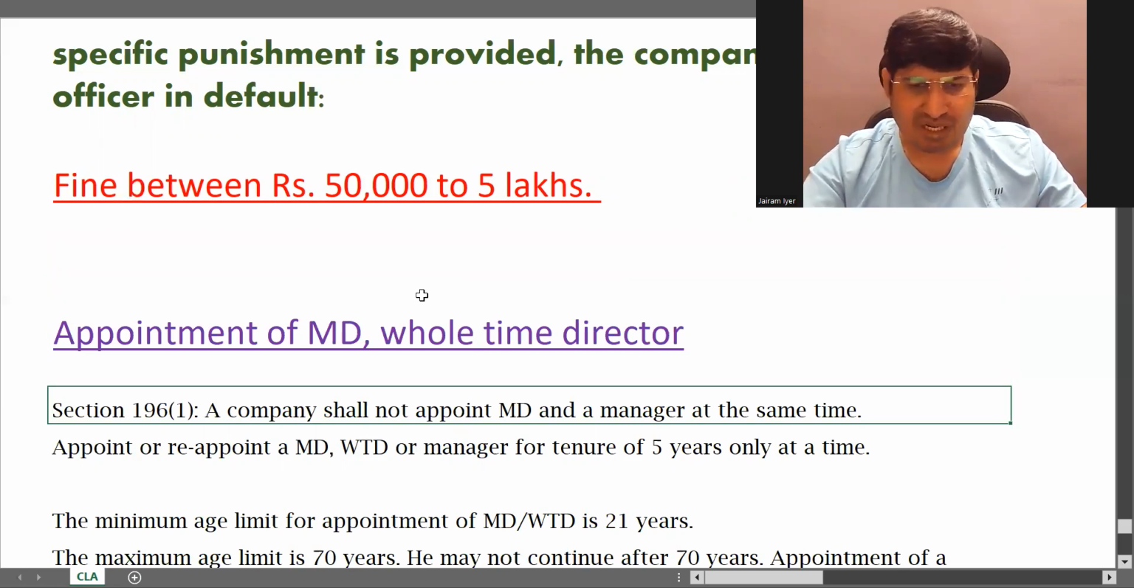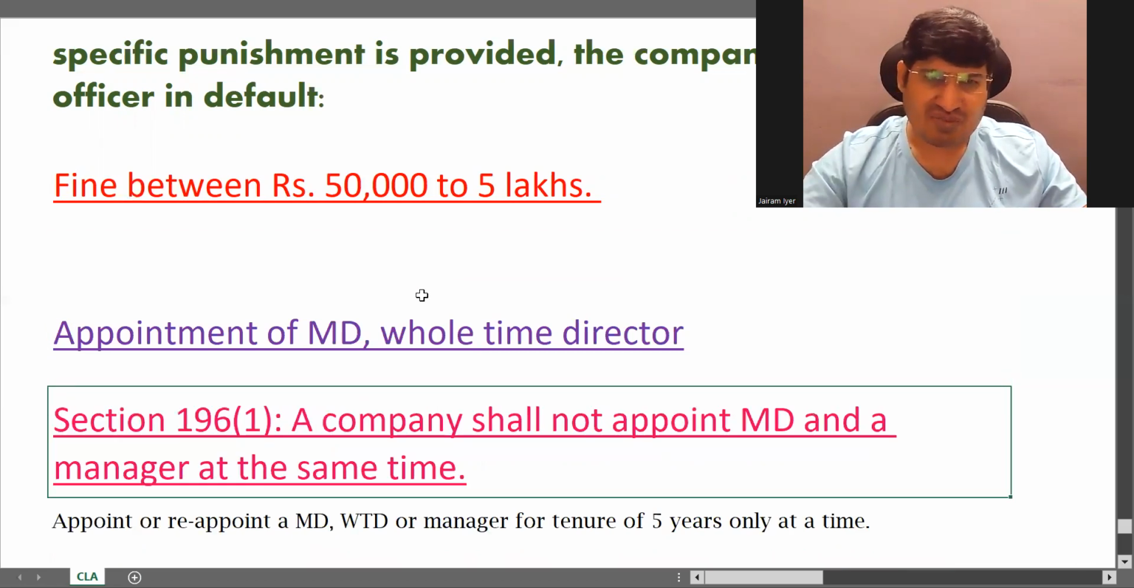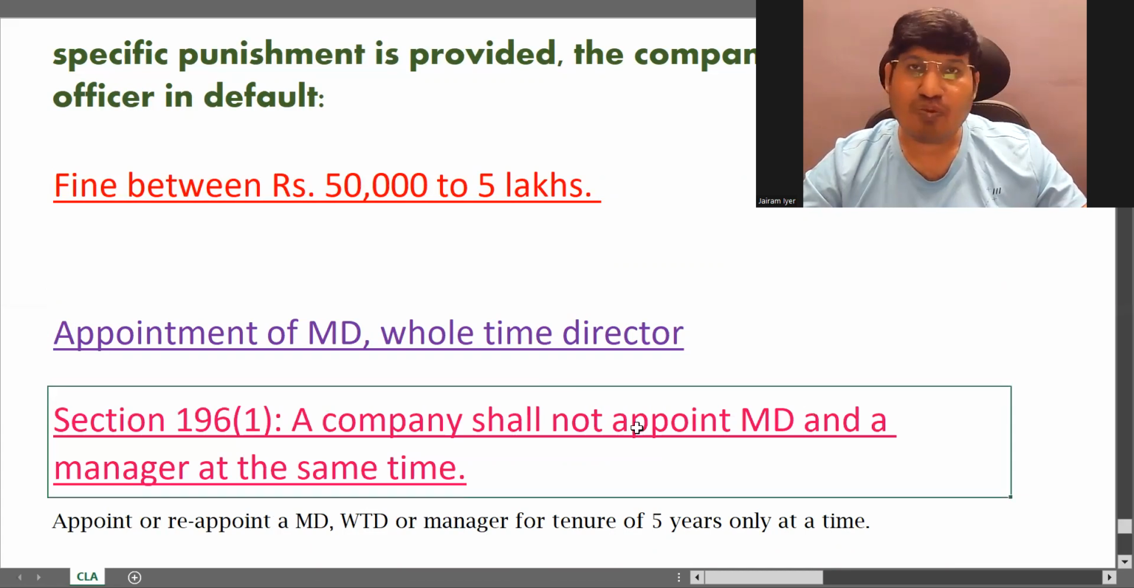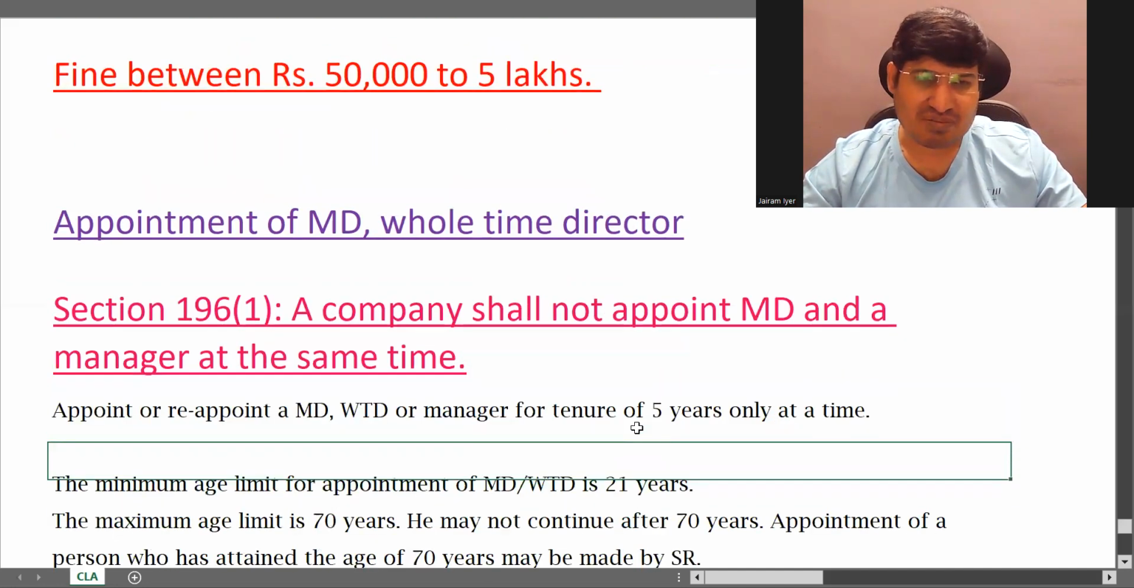Appointment of MD, WTD. A company shall not appoint an MD and a manager at the same time. You cannot have a manager and a managing director. A managing director is a director who will also perform the role of a manager. If you already have another manager, you don't need an MD. So a company cannot appoint an MD and a manager at the same time.